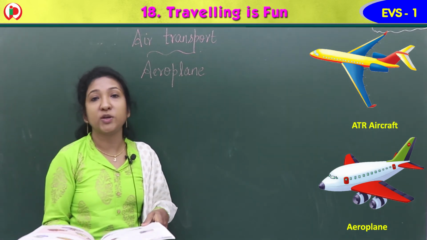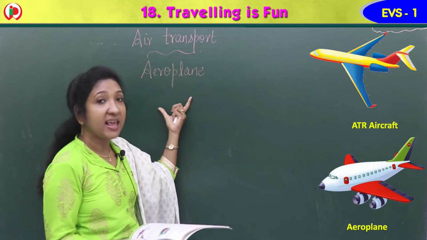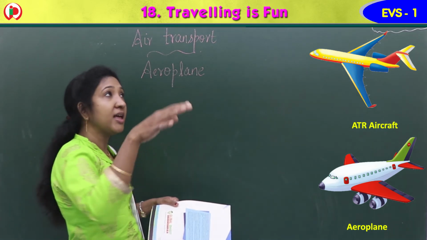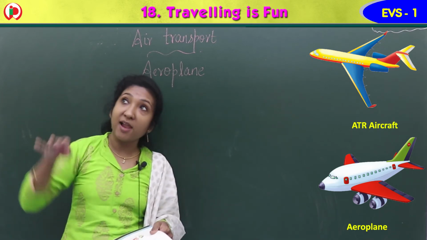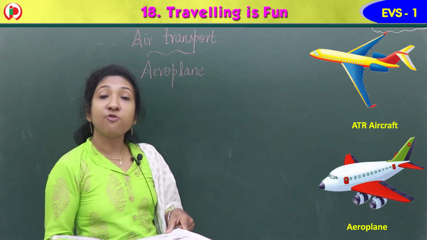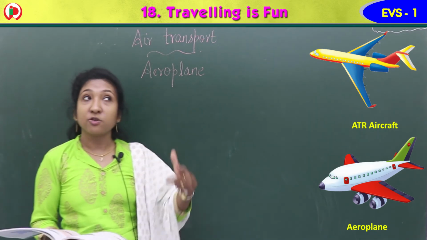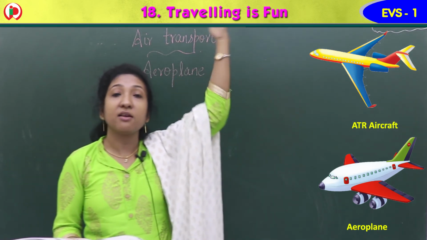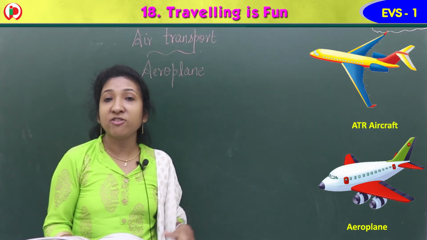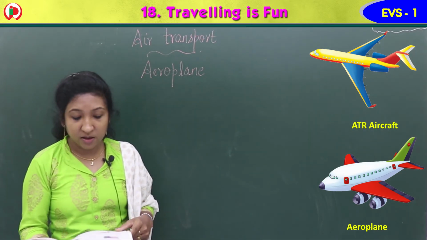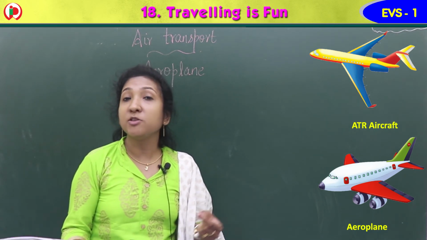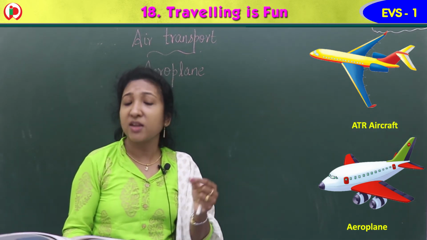So aeroplanes are means of air transport. They move in air. They fly in the air. They carry us to far away places, isn't it? If you want to go to another country, very far away from here, we use air transport or aeroplane. In a very short time we can reach. They carry people to far away places within very short time.